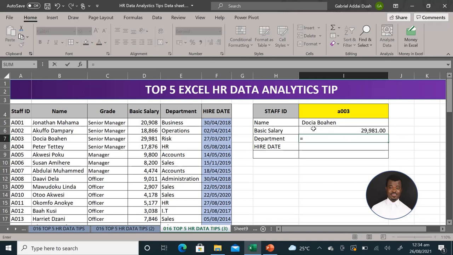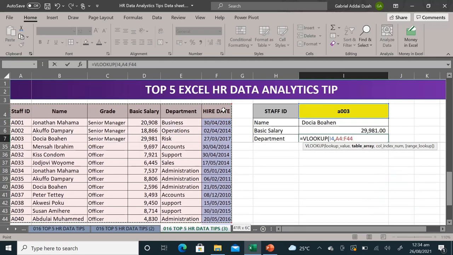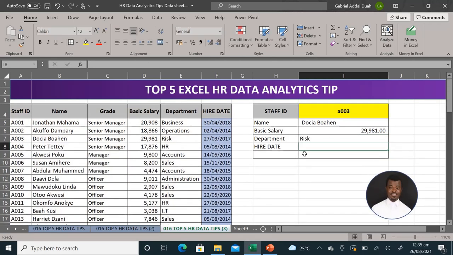So let's move on. So that is the basic salary. Let's see how I'm going to do the one for department. My equal sign comes first. My function name here is VLOOKUP. I open parentheses. My lookup value there is cell I4. My table array has been selected.